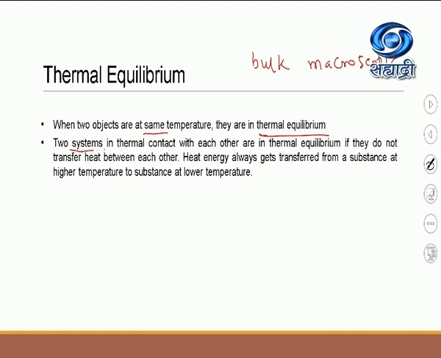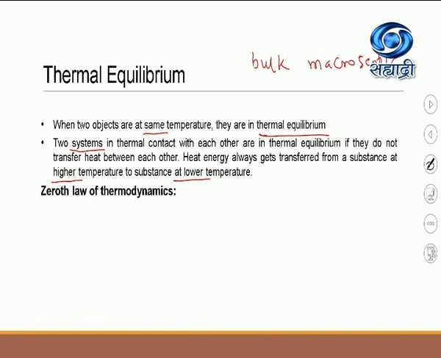So two systems are in thermal contact with each other. They are in thermal equilibrium if they do not transfer heat between each other. Heat always gets transferred from a substance which is at higher temperature to another substance which is at lower temperature.